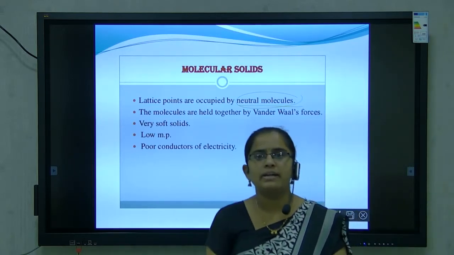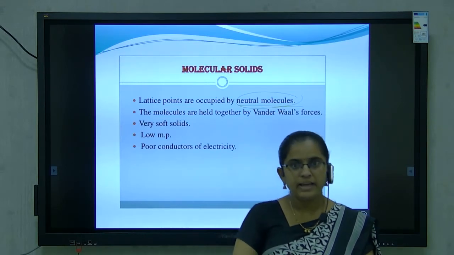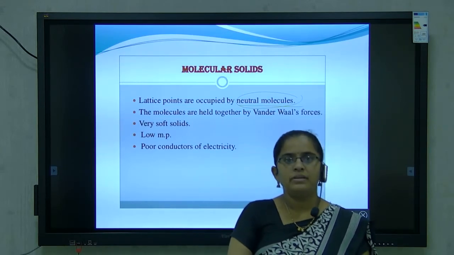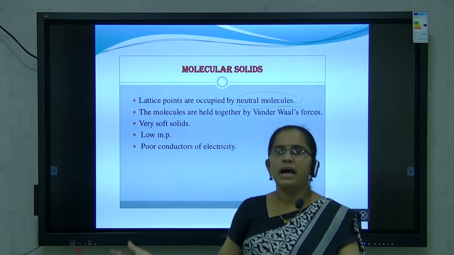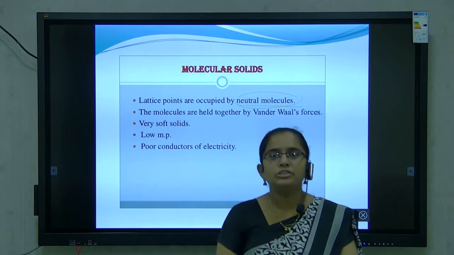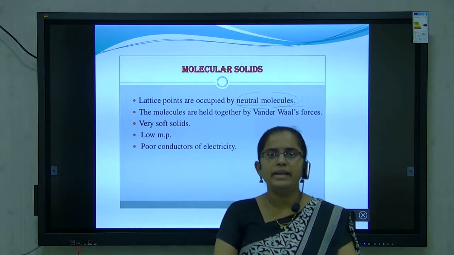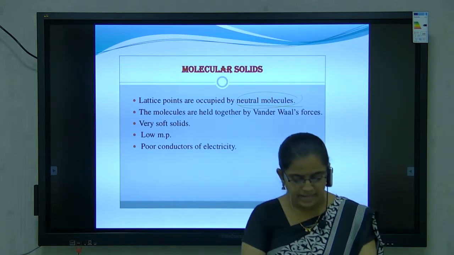The molecules are held together by van der Waals force of attraction. They are very soft to hard, means some solids are soft and some are hard. Due to this softness, they show low melting point. These are poor conductors of heat and electricity.